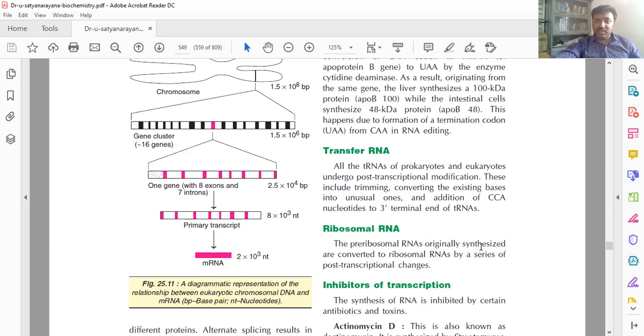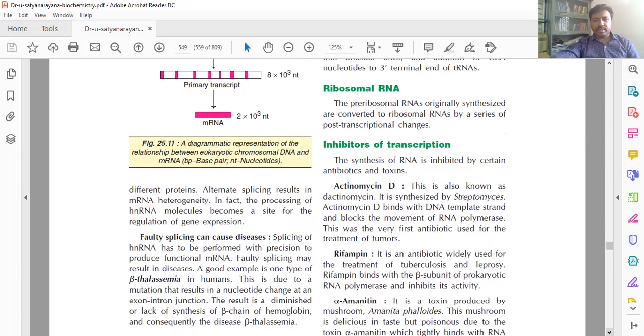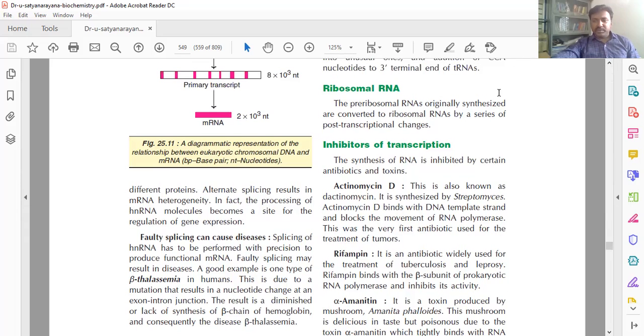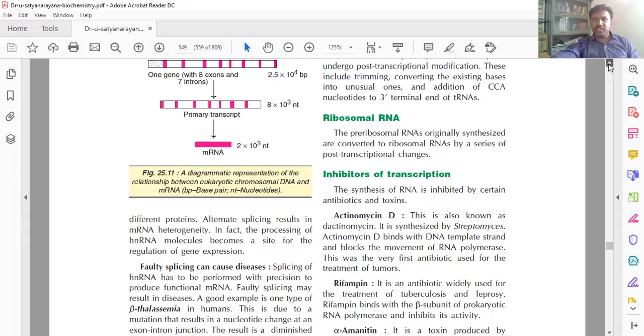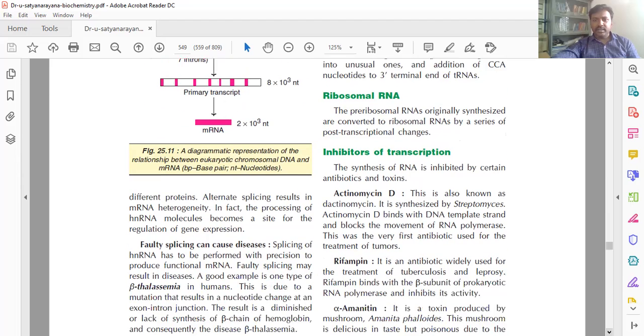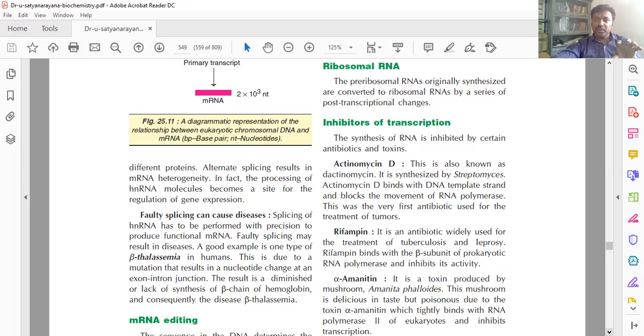And the ribosomal RNA is originally synthesized and converted to ribosome by a series of post-transcriptional changes. So these are also the same. That is the entire detail about transcription. The tRNA is formed in the presence of RNA polymerase III, and ribosomal RNA by RNA polymerase I. In the presence of these, they are formed. Got it? This is the entire topic about transcription in eukaryotes.